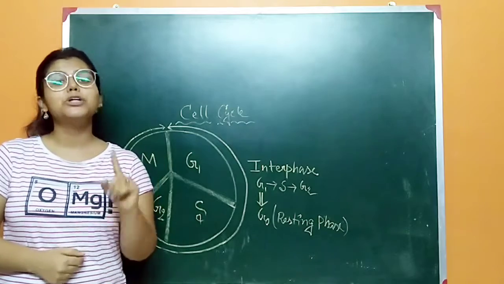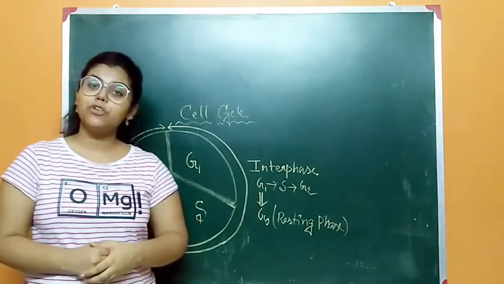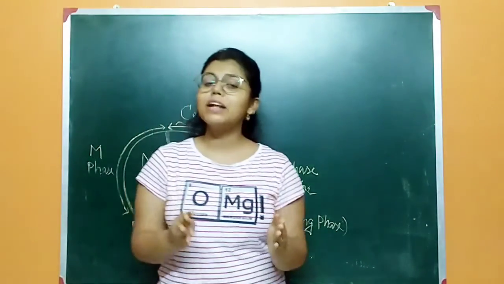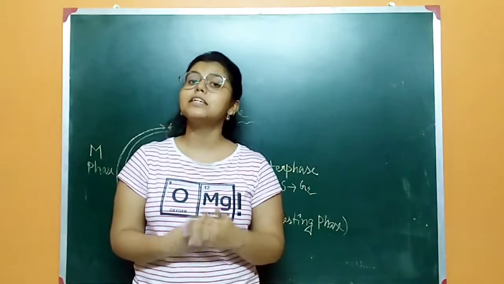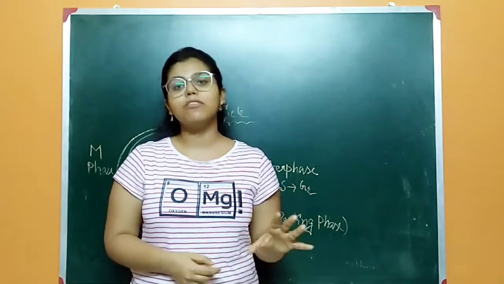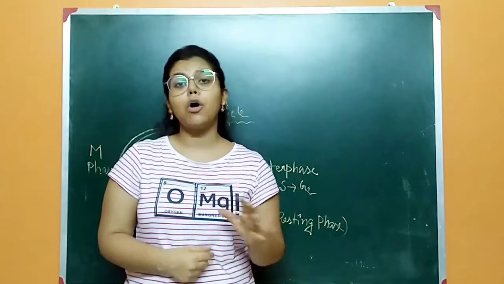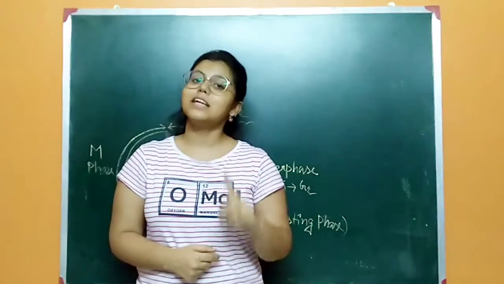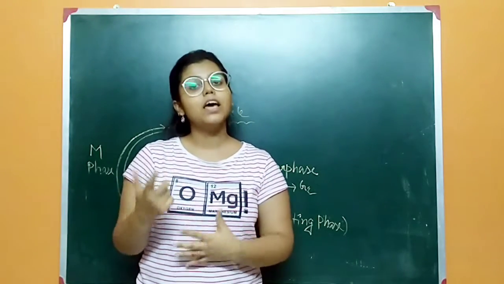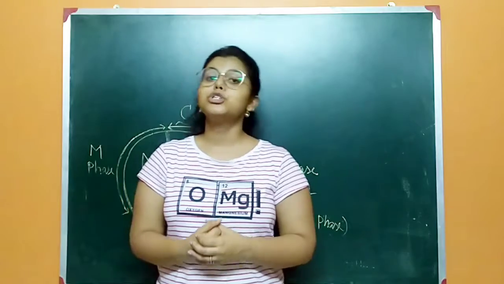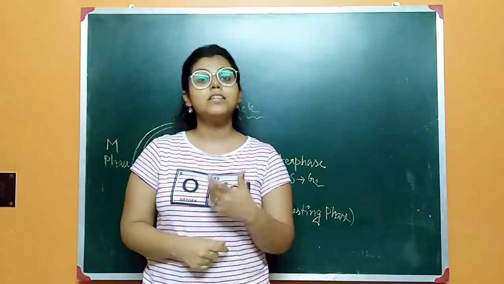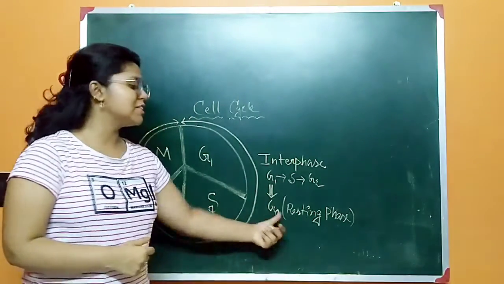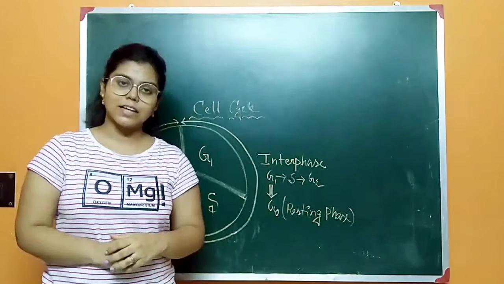But not every cell enters the G0 phase, because G0 is a point of G1 where the metabolic activity of the cell is stopped. No division occurs, and no preparation occurs either. So this is the point of G1 where the cell stops itself from getting involved in the cell cycle. Examples of the G0 phase are nerve cells, muscle cells and many more. So this is the G0 phase, the resting phase of the cell cycle.